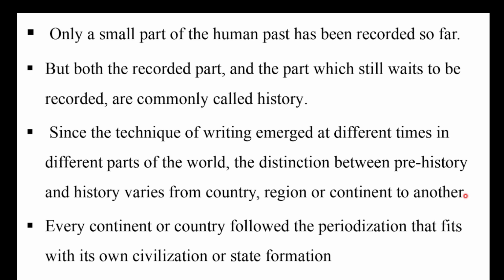Writing system started in different times, in different regions, on different parts of the world. Because of this, periodization in history, or what we can say the distinction between prehistory and the history of the world or countries, varies from country to country, region to region, or continent to continent. Because the writing system did not start at the same time in each continent or each country.